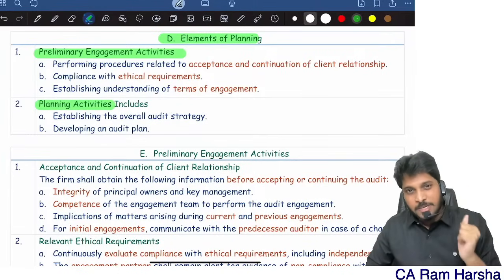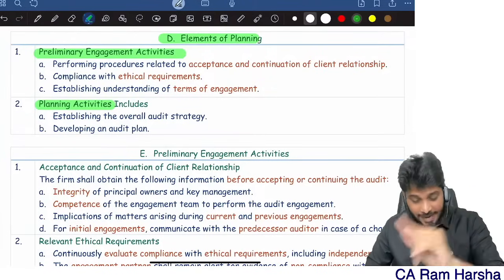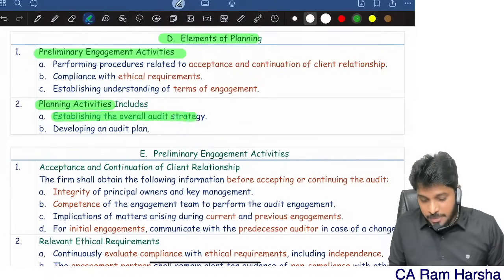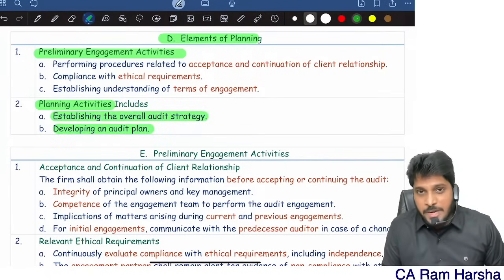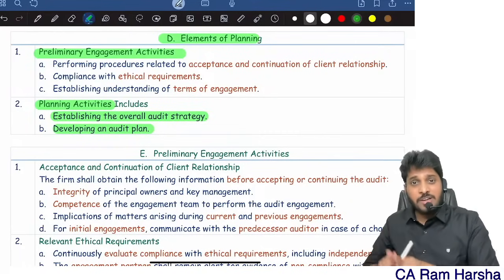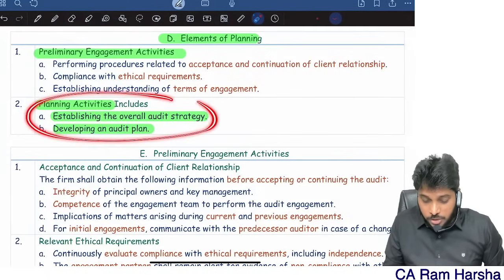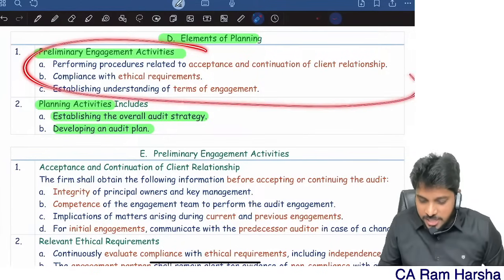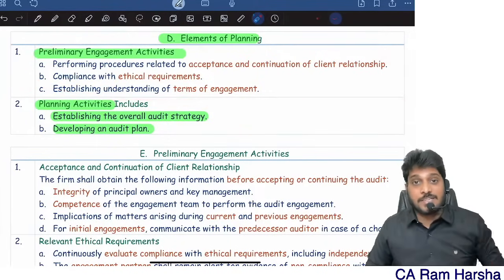So one, preliminary engagement activities, and two, planning activities. Planning activities include 2 more: one is establishing the strategy, another is development of an audit plan. Both together we call planning activities. Preliminary engagement activity is one of the elements of planning.